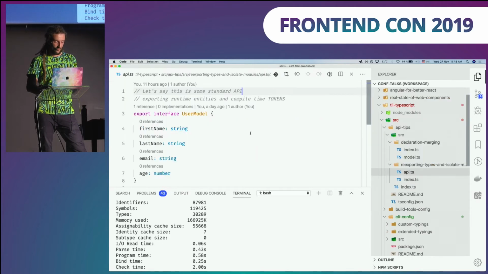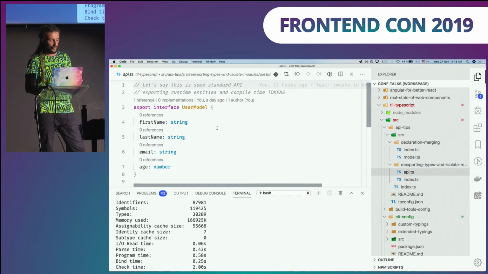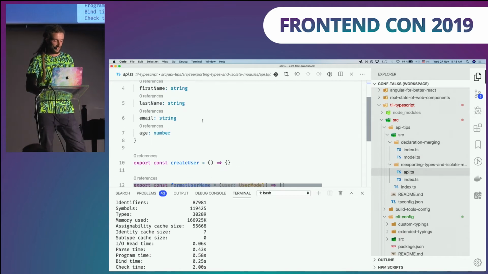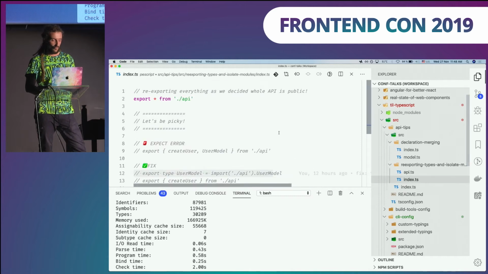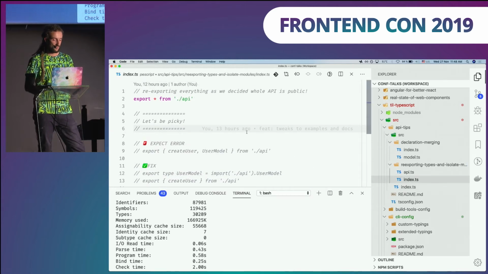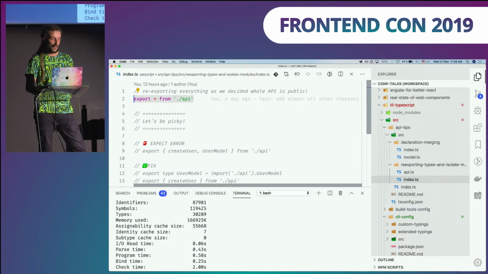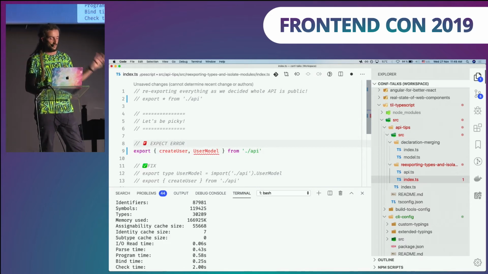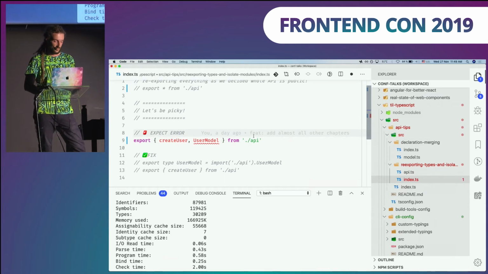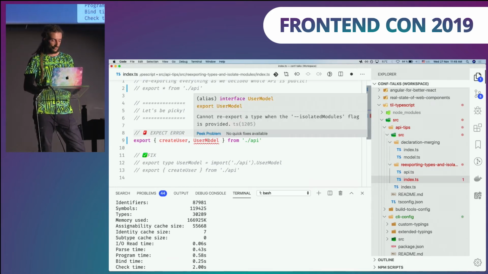Tip number 2 regarding APIs. Again, here we have some module, like user module interface, and we have some functions, and they are exported, right? And then you have a barrel file, which re-exports the whole API. So if you are the author of the library, you are saying, all these APIs are public, so I'm just re-exporting those. This is okay. But sometimes you might get picky, and you might import just some of these interfaces or functions to your consumers. And if you do that, you will get an error, right? Like user model.